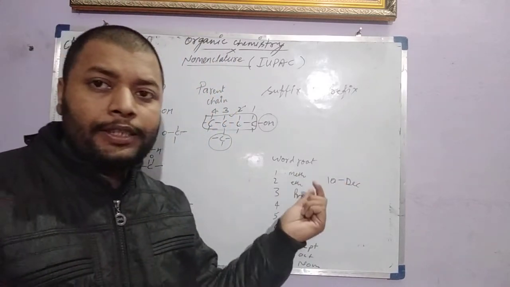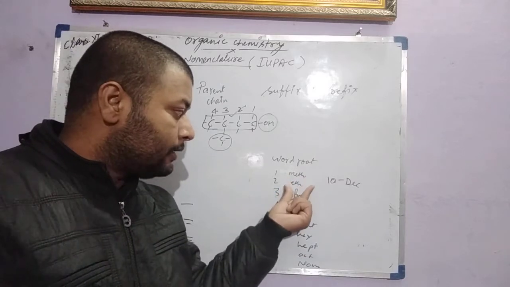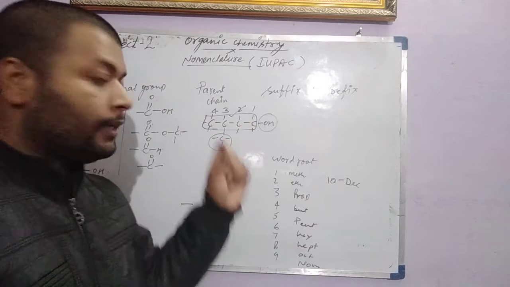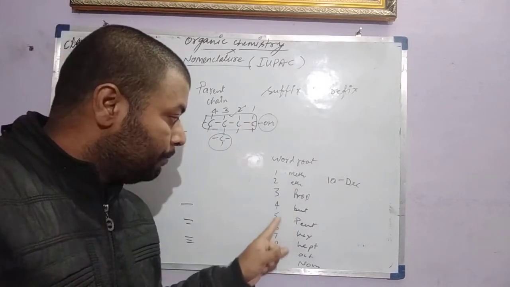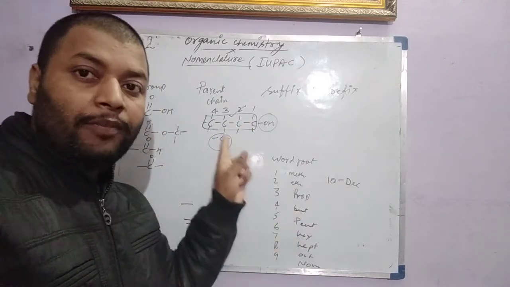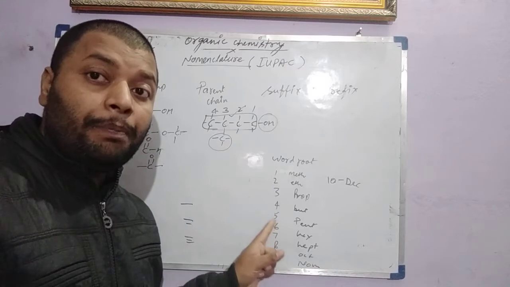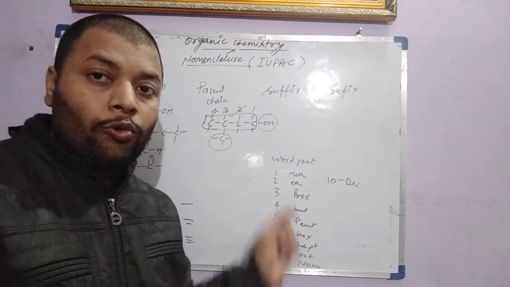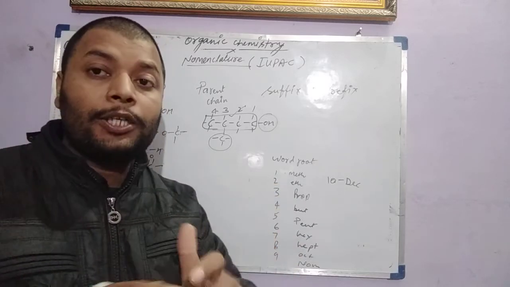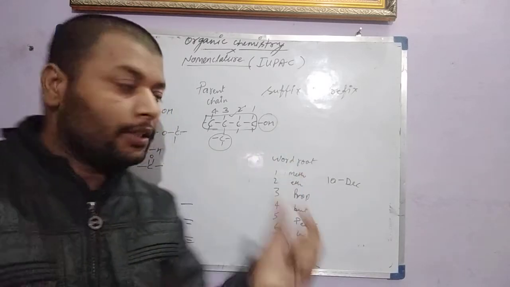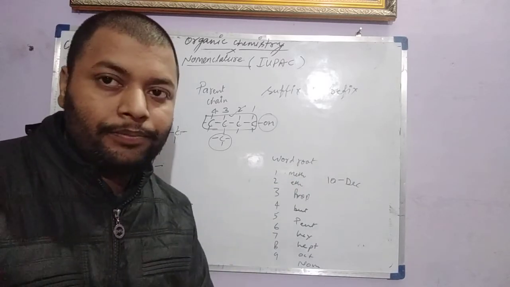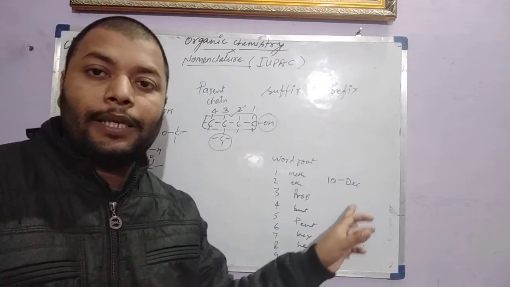So word root is the kind of word abbreviation used for the parent chain. If there are 4 carbons in a parent chain, that will be called but. If 5 carbons, that will be called pent. So for a parent chain or any carbon chain, we have one kind of word root, a word abbreviation that indicates the number of carbons in the chain. If the chain contains 10 carbons, that will be called dec.